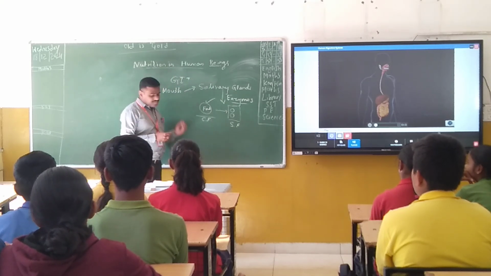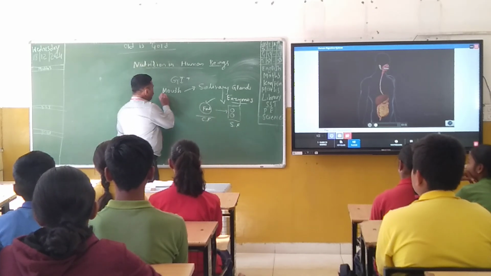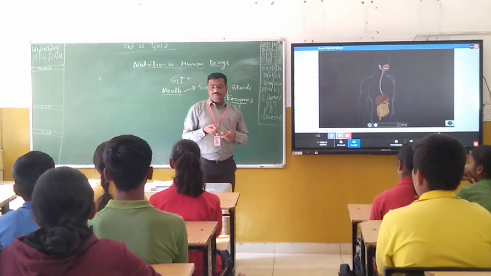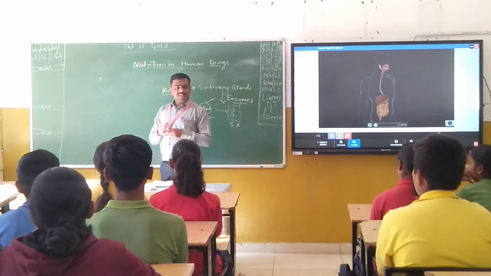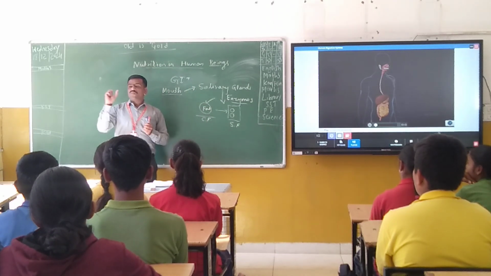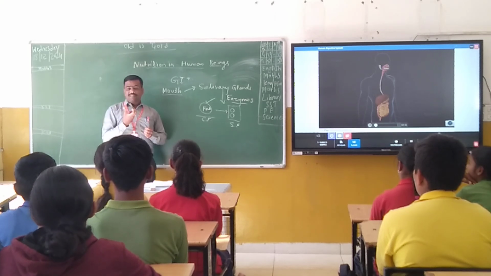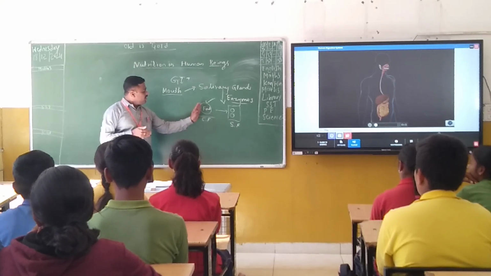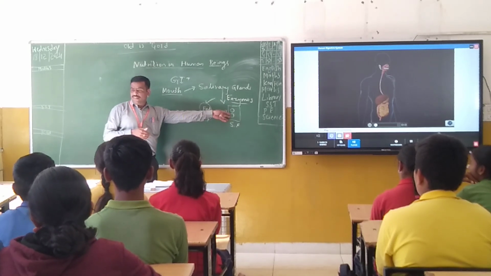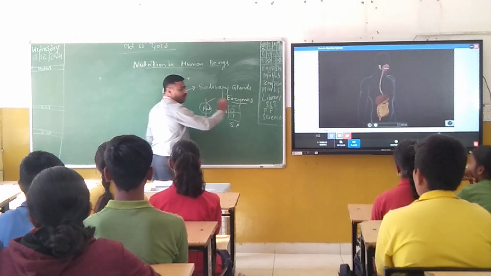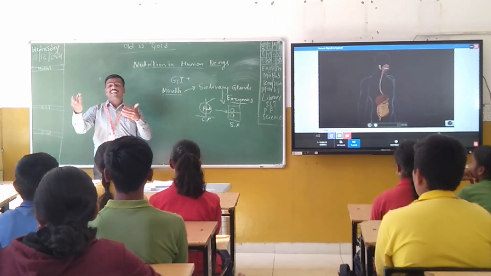Next, in the mouth we are able to see two types of digestion: one is physical digestion, another is chemical digestion. As we have discussed, physical digestion is the breakdown of food into smaller particles with the help of the teeth. With the help of the teeth, the food is broken into smaller substances. There is a physical change. The only thing is that the bigger one is converted into smaller one. That is called physical digestion.